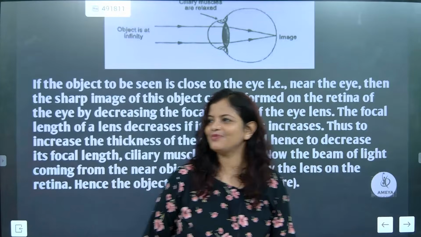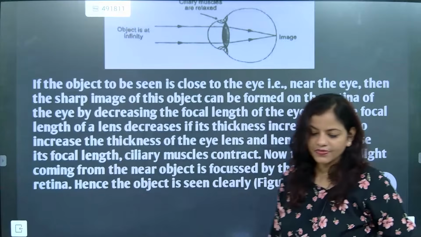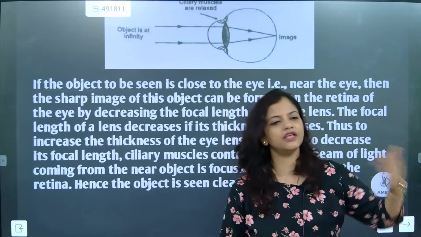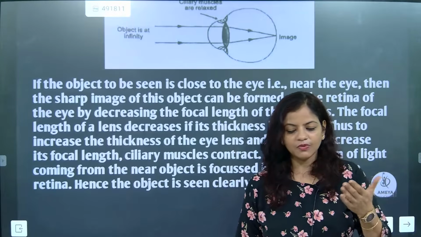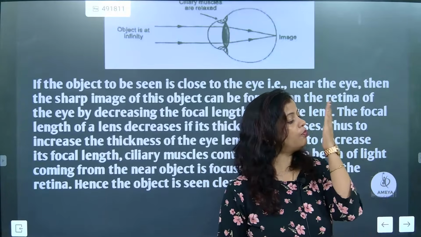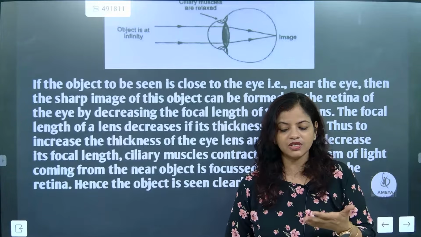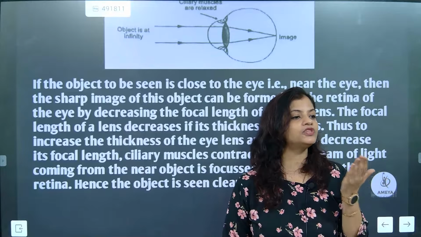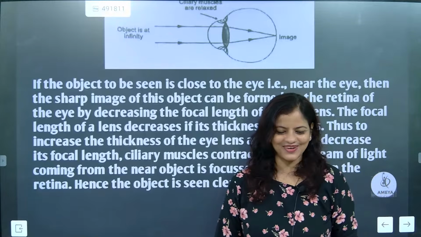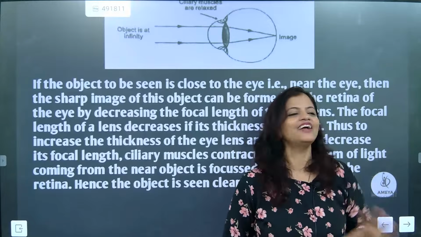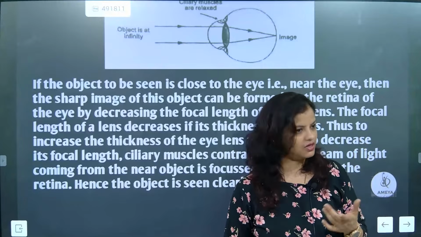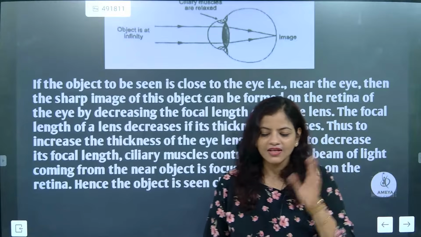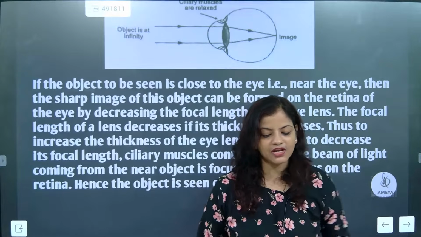Practice, beta. Good morning. Now look here, beta. Nearby is 25 centimeter. That's absolutely correct, beta. Super. So Maha has told that the near point is 25 centimeter. Below 25 centimeter, if you keep the book very near to your eye, will you be able to see the object? No, you will not. Blur vision will be there. So clarity will not come when you keep the object too near. Many students try to keep the book very near and read. It is not going to work, beta. You will have blur vision. Understand? The perfect point is 25 centimeter. So the image will be blurred. Absolutely correct. Where is Ashwita?